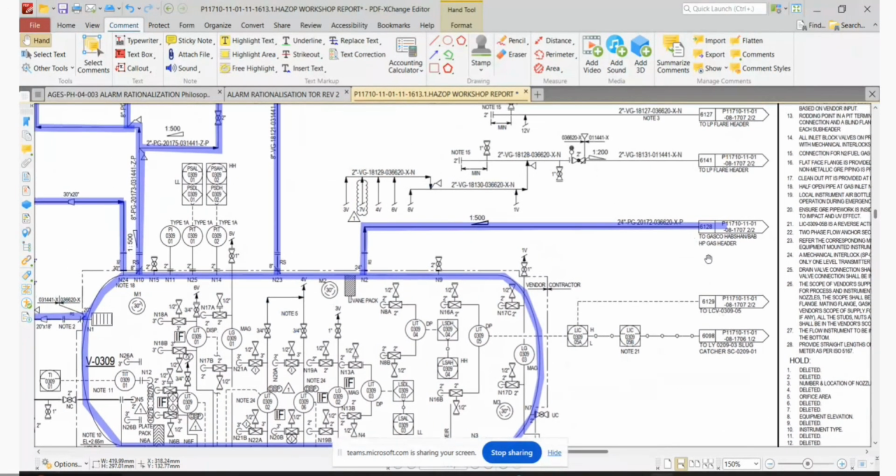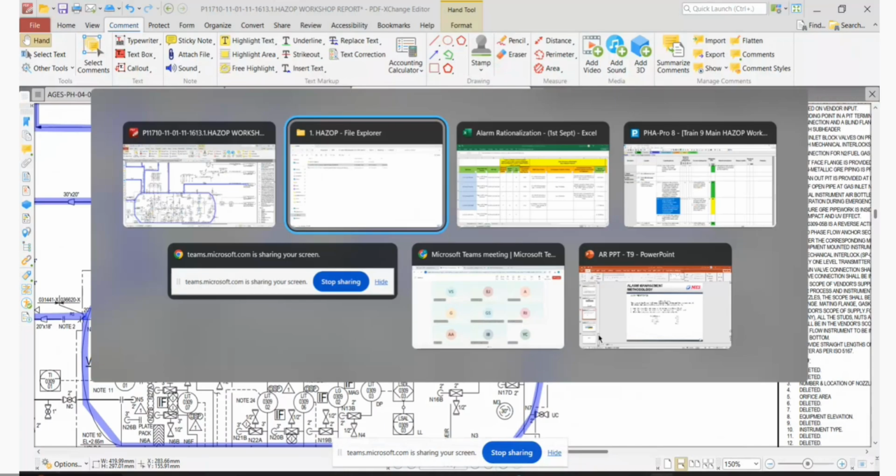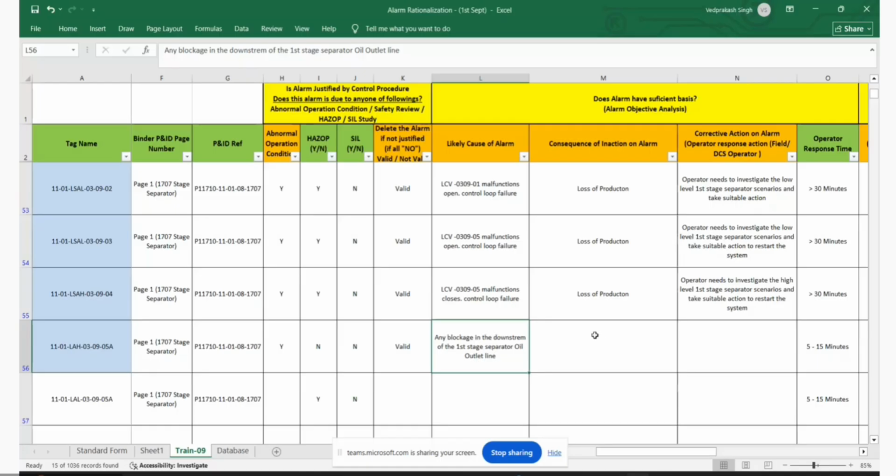That's the immediate thing. So okay, that means you want the operator to take action before it gets tripped, right? Yeah, but then again, we only have less than 5 minutes here. Yeah, true. No problem. So that means if the operator does not take action, the system will trip, leading to loss of production. Okay. So corrective action.